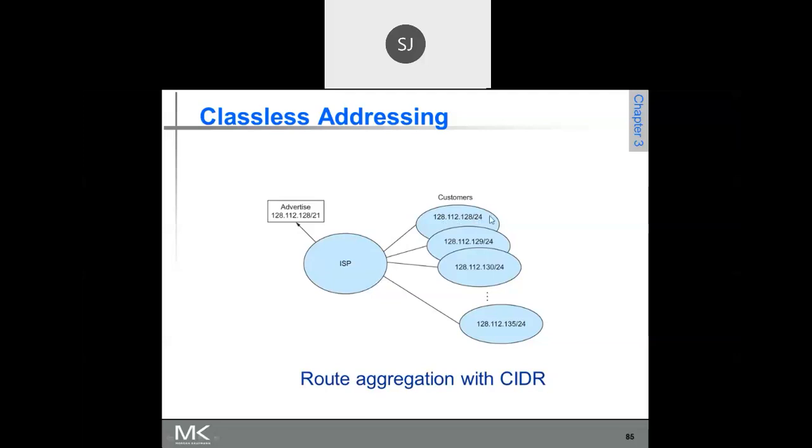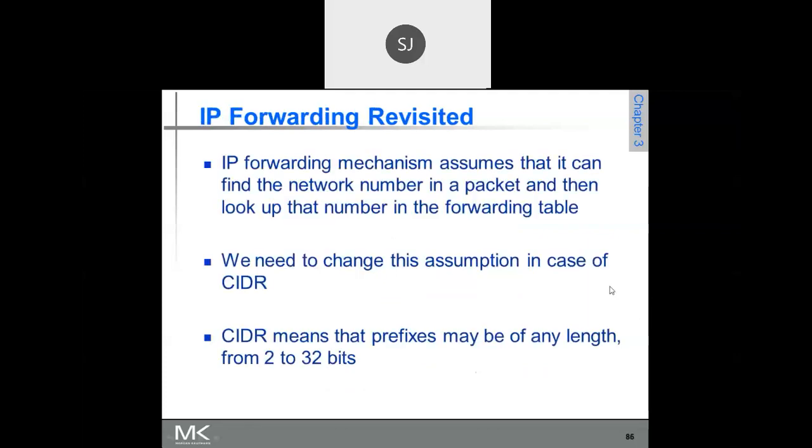Don't say that he has not given the last decimal number; it is .0 everywhere. 128.112.128.0, 128.112.129.0, like that up to 135.0. So /24 means what? It is a class C network. Please solve this. In the next class we will see that.